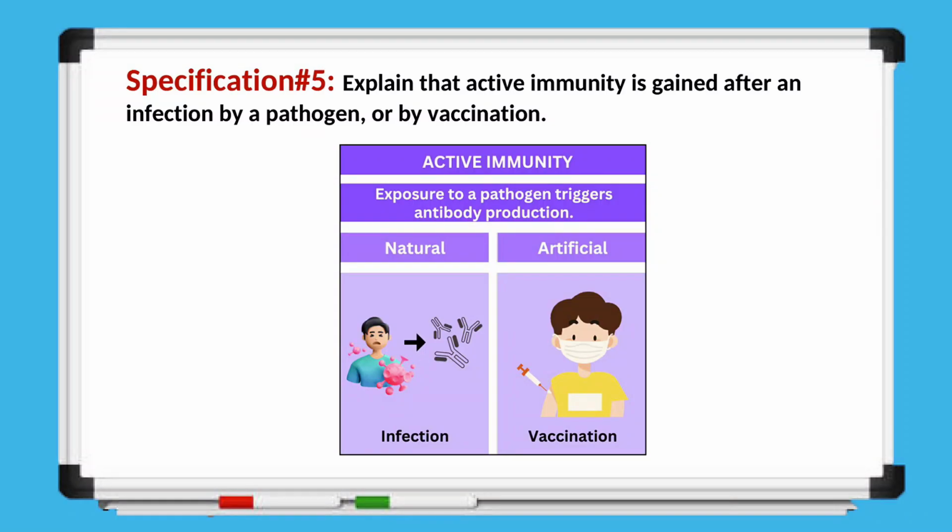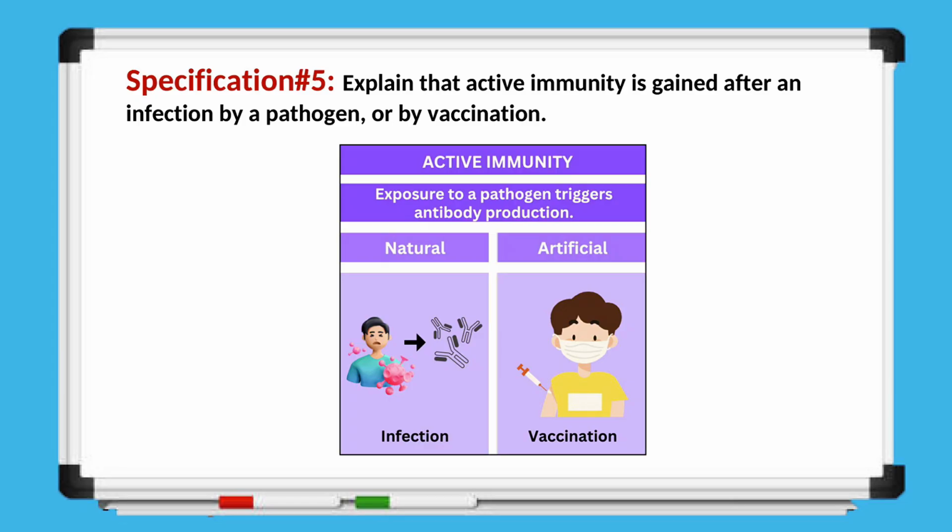Next, we have specification 5, which asks us to explain that active immunity can be acquired either after an infection by a pathogen or through vaccination. Active immunity occurs when exposure to a pathogen stimulates the body to produce its own antibodies. This can happen in two ways. The first is natural active immunity, which happens when a person becomes infected with a pathogen. The immune system responds by making antibodies to fight off the infection.